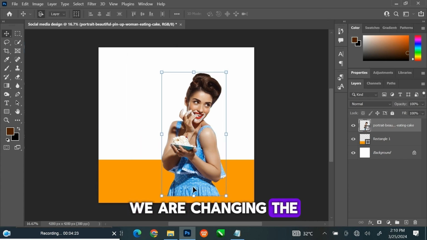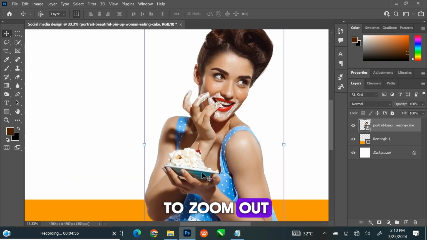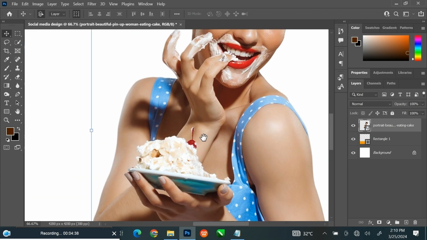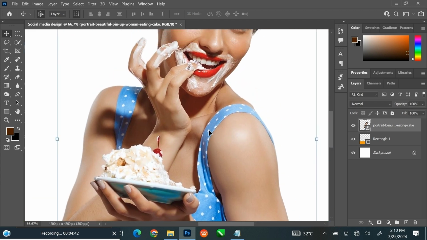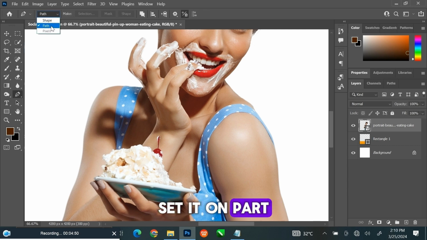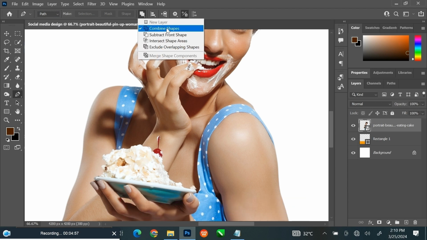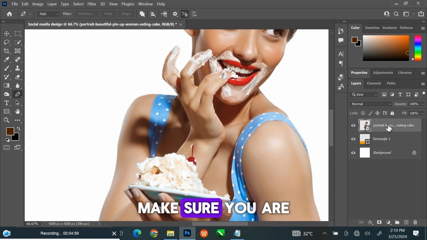We are changing the color of the shirt. Press Ctrl and plus to zoom out. Select Pen tool. Set it on Path. Select Combine Shapes. Make sure you are at the top layer, which is the image. I am going to rename it to Model.